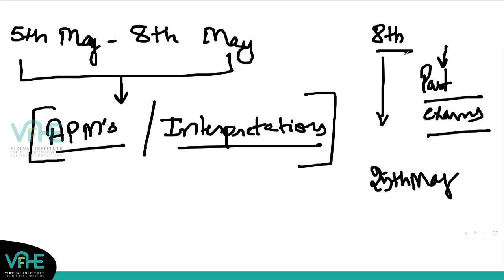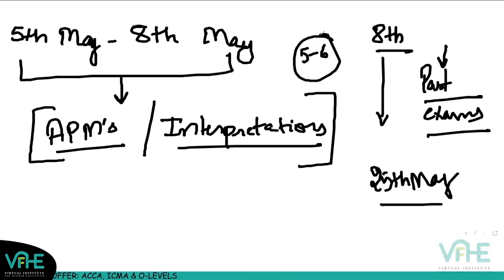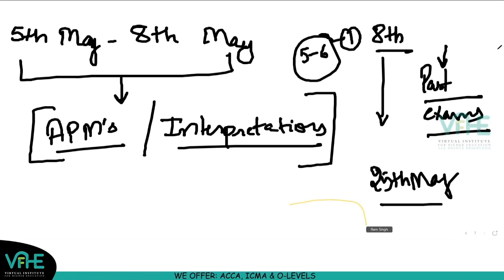So from 8th May till 25th May, choose one learning provider, choose one source, either to go for the Kaplan kit, BPP kit, or the past exams. That is totally up to you. But you have to choose one and stick to it. And you will write at least one question every day and practice around 5 to 6 questions each day. Writing one and at least brainstorming for 5 to 6 questions every day, right? So that is your plan of action for the coming days.